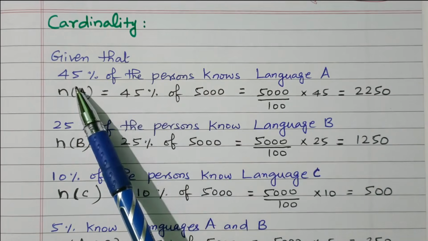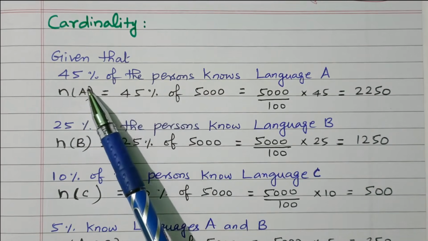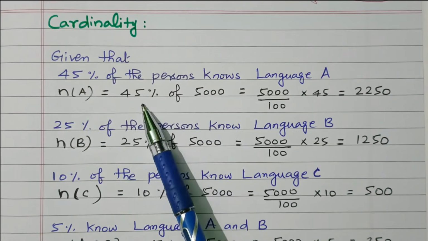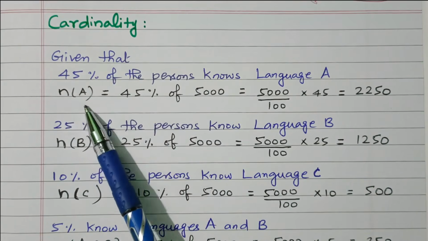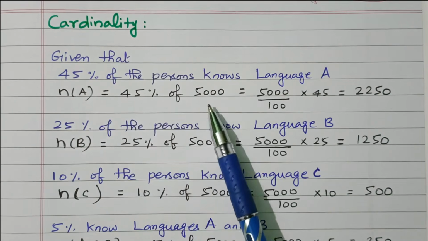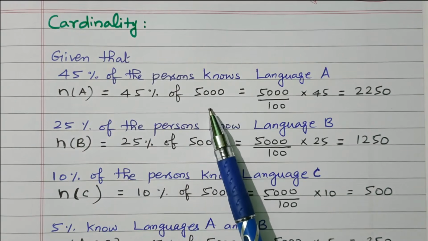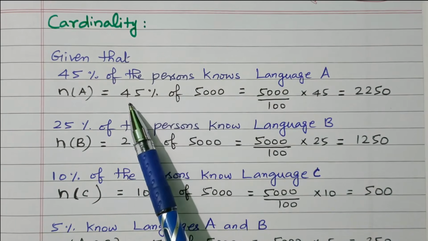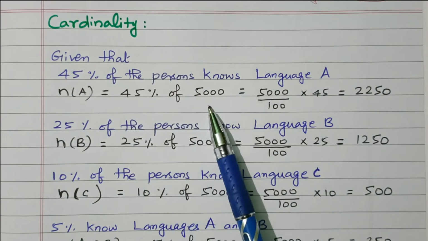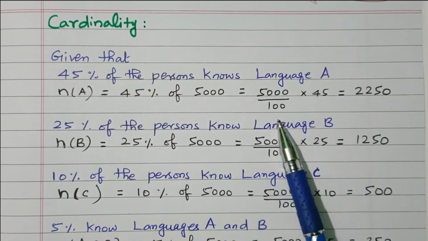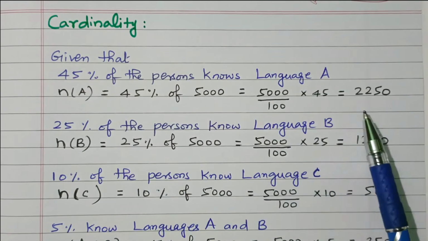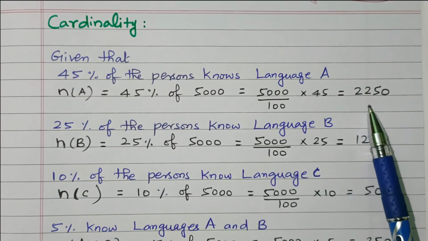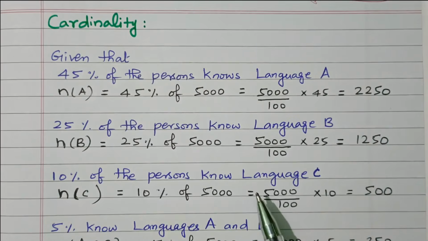First we'll find language A. 45% of persons know language A. So 45% means n of A. We'll take n of A equal to 45% of 5,000, where 5,000 is the total population of the village. That is 5,000 divided by 100 into 45, so we get 2,250. So 2,250 persons know language A.